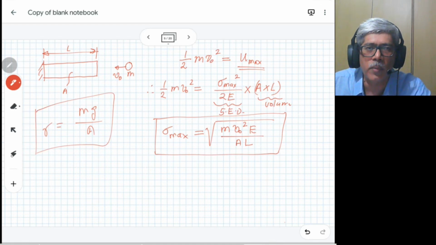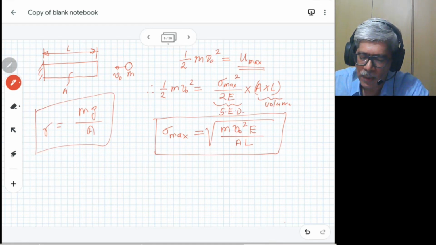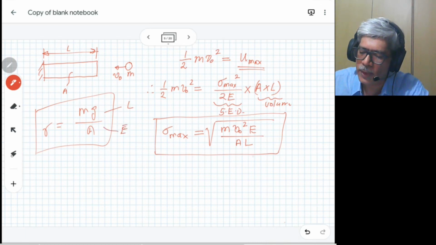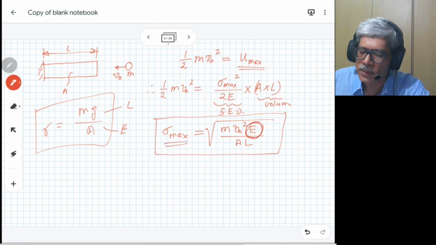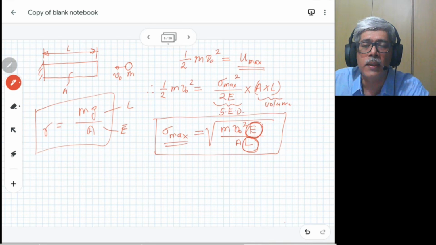In this expression, the length of the rod is not involved, and the modulus of elasticity is not involved. Whereas in the impact equation, the material property E is involved in the expression for stress, and the length of the rod is also included.